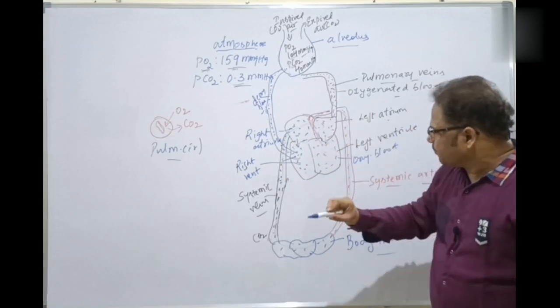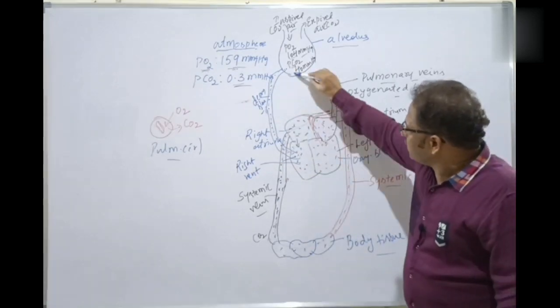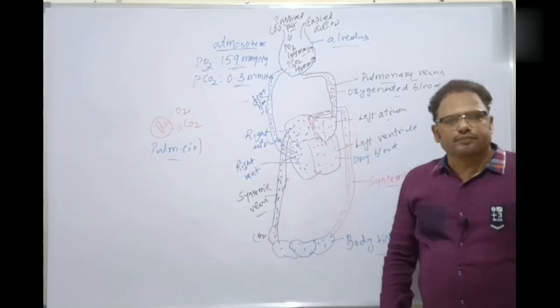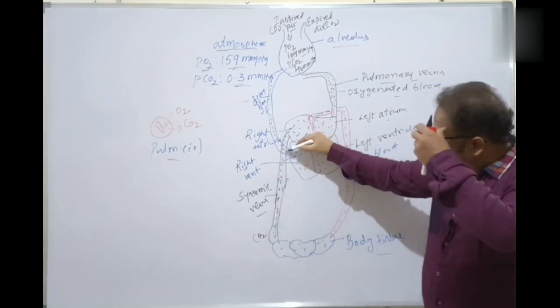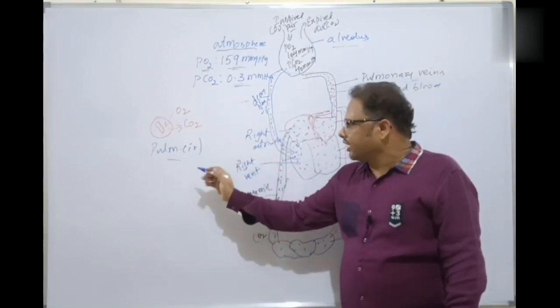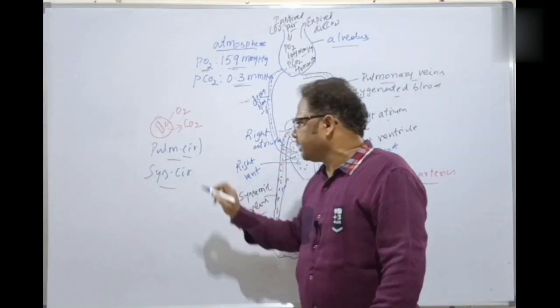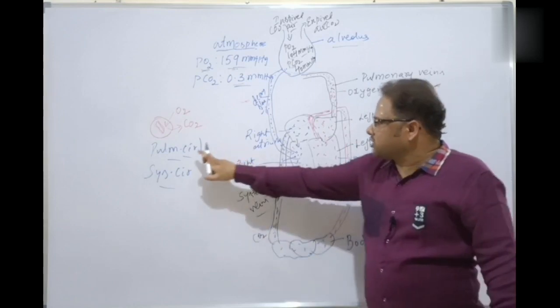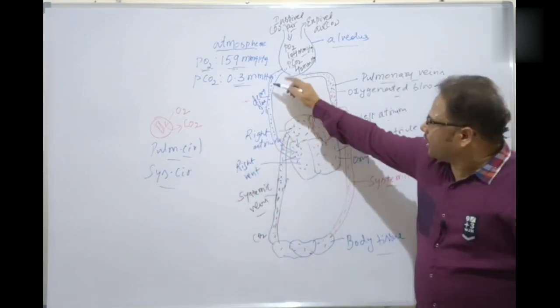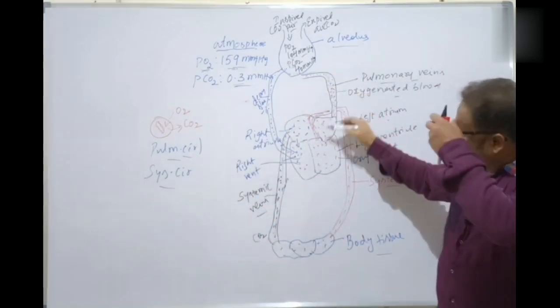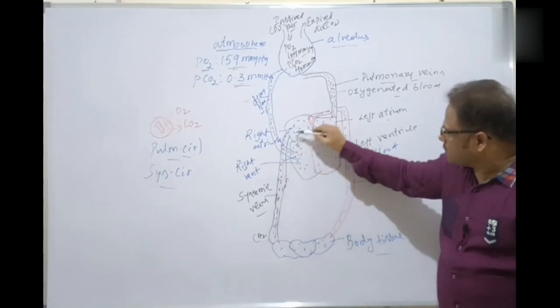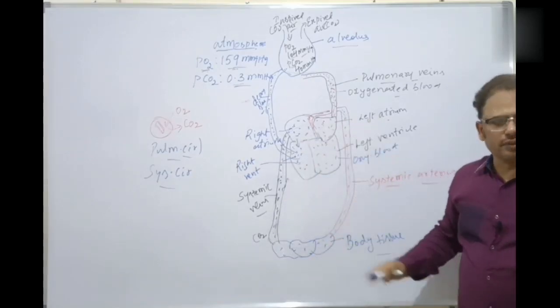And this one is called the lesser circulation. The lesser circulation is called the pulmonary circulation, and the greater circulation is called the systemic circulation. Two circulations are there. Likewise, here is the pulmonary respiration, and here the systemic respiration.